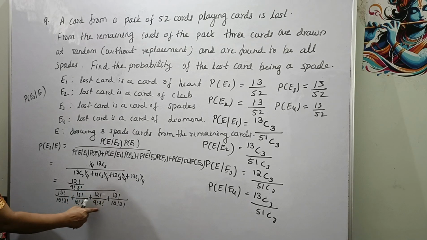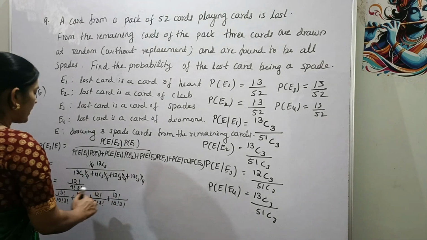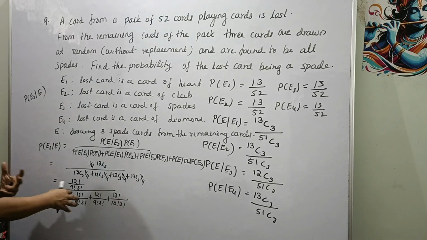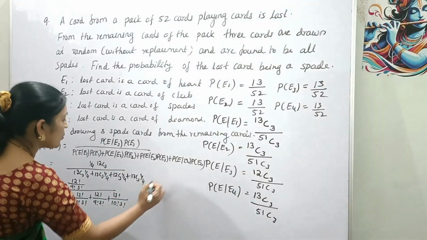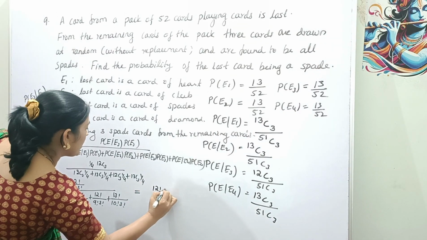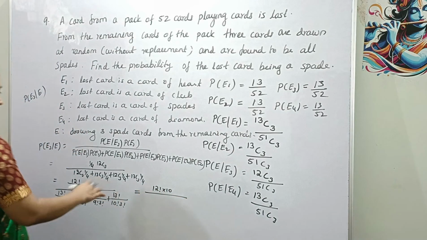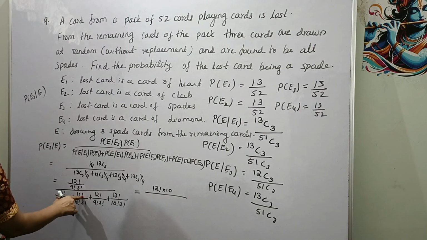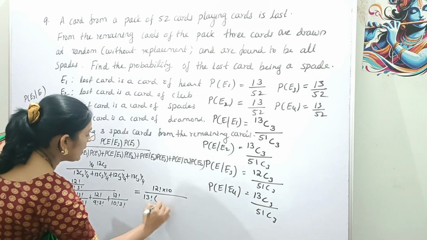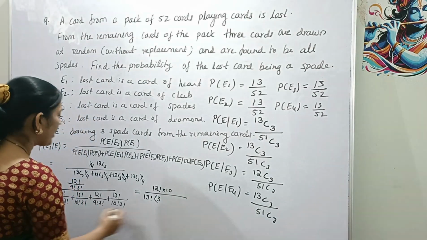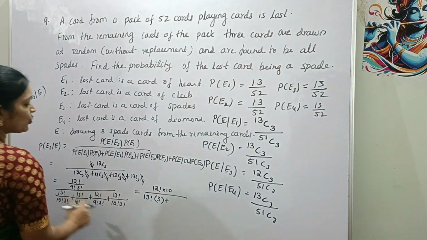So let's make this denominator the same by multiplying by 10. If we multiply 10 here, we will get 10 factorial into 3 factorial, right? So we have to multiply 10 here, and the same here also. After multiplying 10, all these 10 factorial into 3 factorial will be cancelled. So it will be 12 factorial into 10 divided by, after cancelling, 13 factorial, 13 factorial, 13 factorial, take it out, that is 13 factorial into 3, plus here 12 factorial into 10.